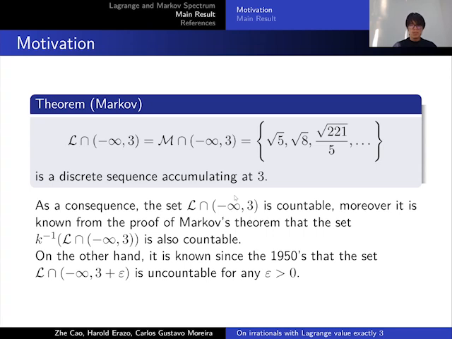And moreover, it is known from the proof of Markov's theorem that the preimage by k of the Lagrange spectrum before 3 is also countable. On the other hand, it is known since the 1950s that the Lagrange spectrum before 3 plus epsilon, for any epsilon bigger than 0, is uncountable.